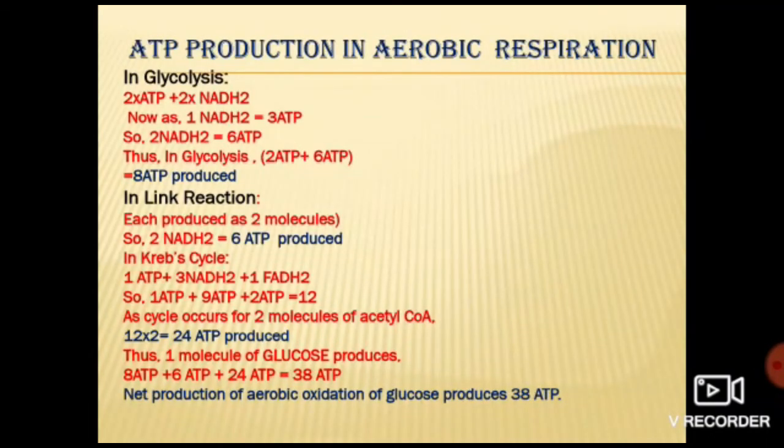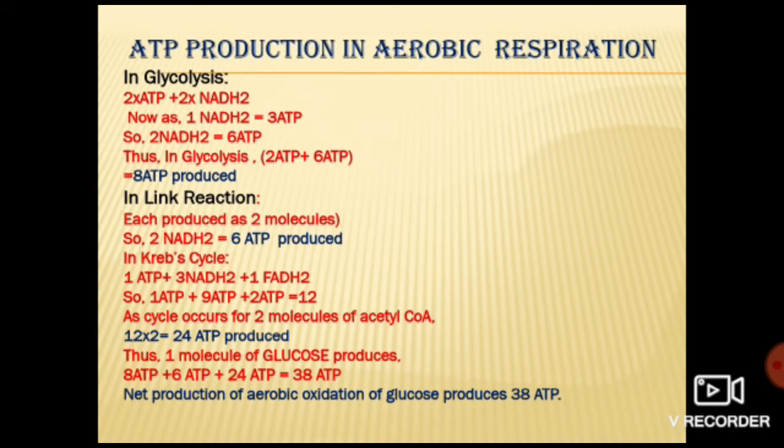Let's see how many molecules of ATP are produced in aerobic respiration. Means on oxidation of 1 molecule of glucose, how many molecules of ATP are produced? Okay, now see, we have already seen that in glycolysis, how many molecules of ATP are produced? 2 molecules of ATP, and along with that 2 molecules of NADH2 are produced. Okay, so we all know that 1 molecule of NADH2 is equal to 3 molecules of ATP, right?